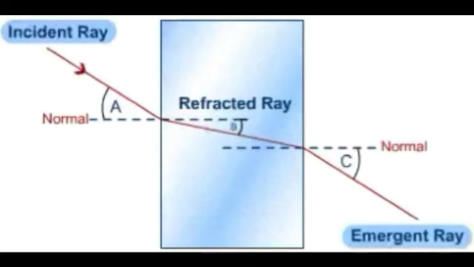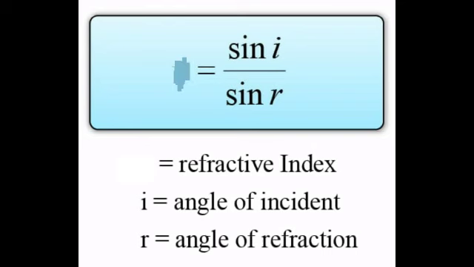Refraction of light obeys two laws of refraction. First law of refraction. The incident ray, the refracted ray of light, and the normal to the refracting surface all lie in the same plane. Second law of refraction. The ratio of the sine of the angle of incidence and the sine of the angle of refraction is equal to the ratio of refractive indices of the two media. This law is also known as Snell's law. sin i by sin r is equal to mu2 by mu1.